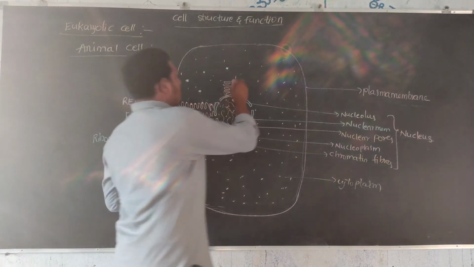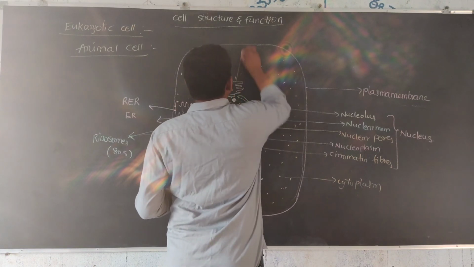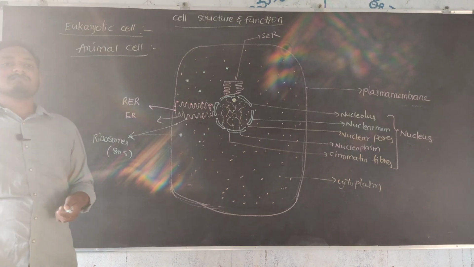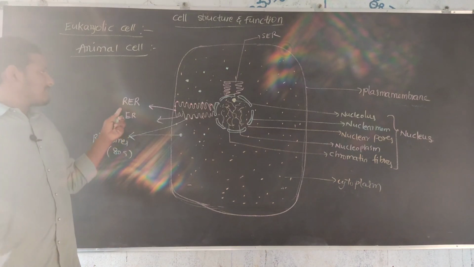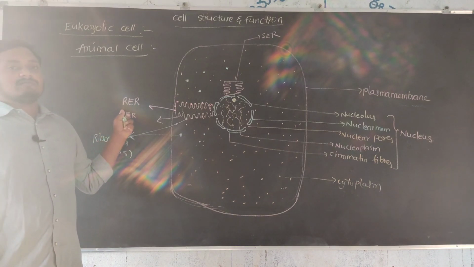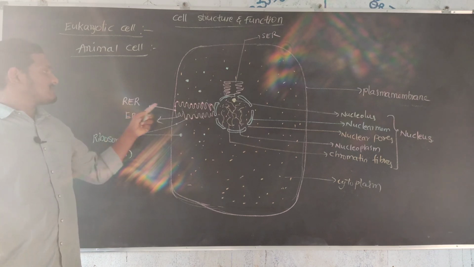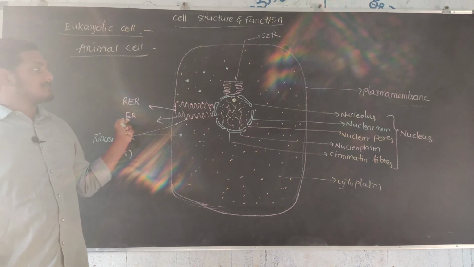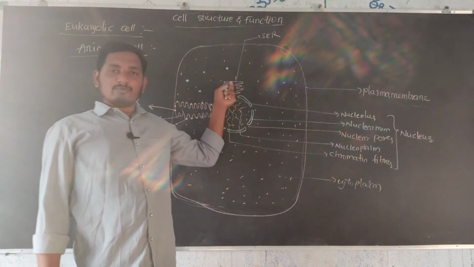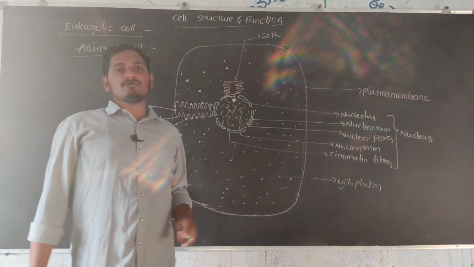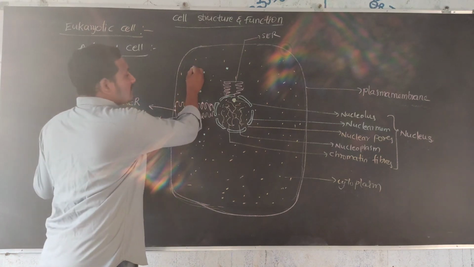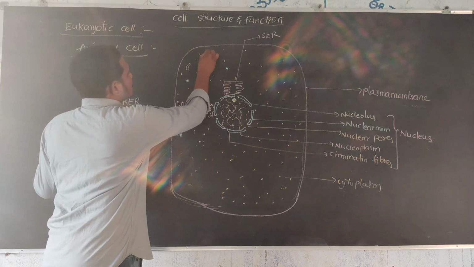This is the smooth endoplasmic reticulum, which is responsible for the synthesis of lipids. The rough endoplasmic reticulum synthesizes proteins; it looks like a rough structure, that's why it is called rough. There are no ribosomes on the smooth endoplasmic reticulum's surface. Vacuoles are also present, mainly small in size.